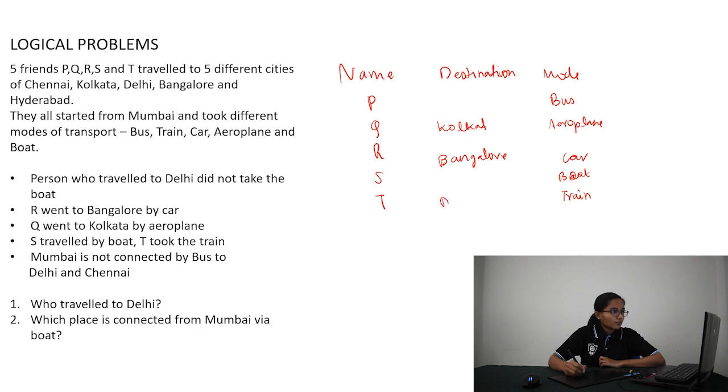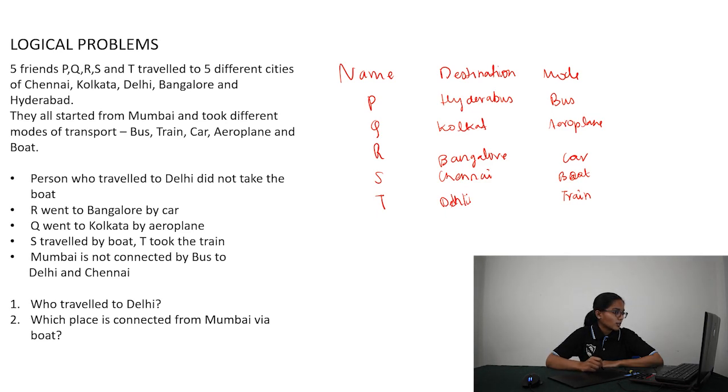Which leaves Delhi for T. Now, Mumbai is not connected by bus to Delhi and Chennai. So you can't put Chennai here also, which leaves Chennai here. So there's just one city remaining now. So we'll fill out Hyderabad for the bus. So P went to Hyderabad by bus.